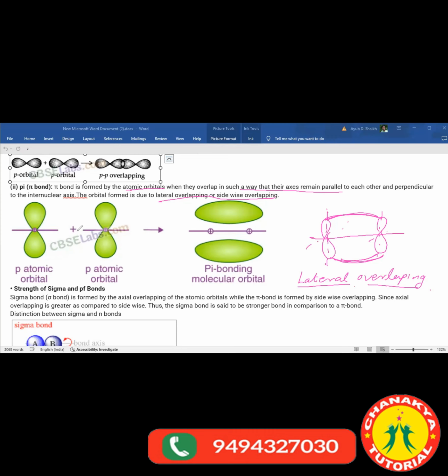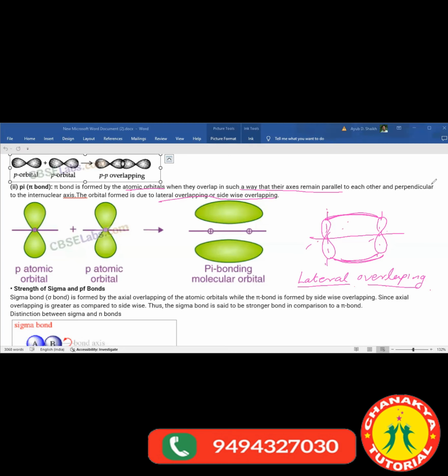Sigma bond overlapping happens by axial overlapping, right? And pi bond is formed by lateral overlapping. If you rotate an axial bond, there won't be any sort of change in the bond. It will remain as it is. But if you change the orientation in the lateral overlapping, the bond would easily break. That's what I'm going to explain. Just now we are going to see.